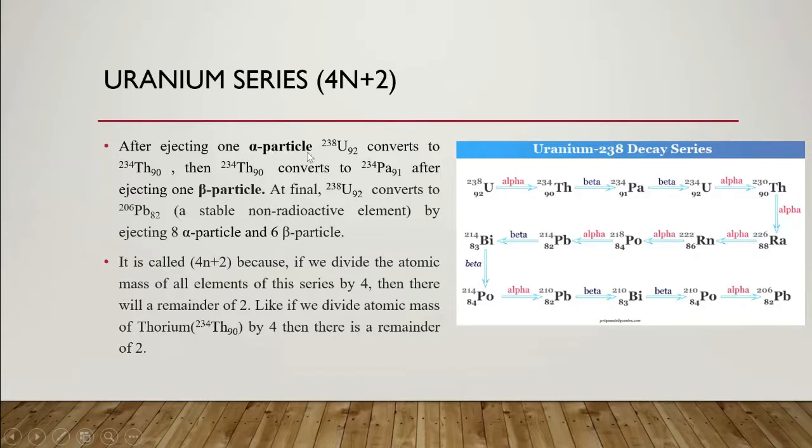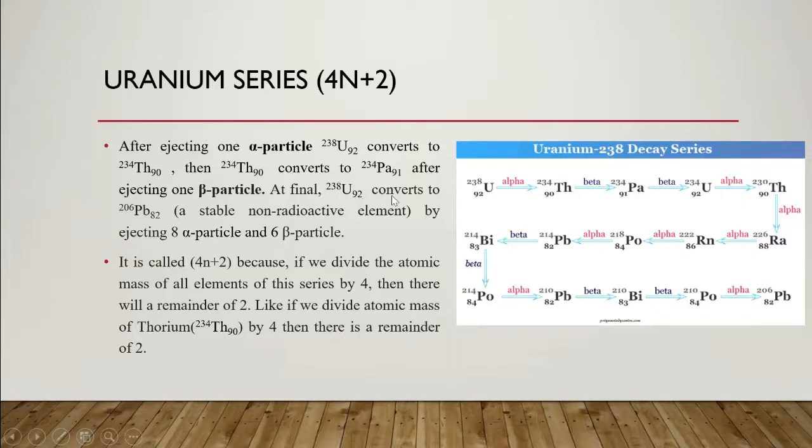After ejecting one alpha particle, uranium-238 converts to thorium. That means 238 minus 4 for one alpha particle gives 234, and the atomic number decreases by 2, so it is 90, which is thorium. Then thorium-234, 90, converts to protactinium-234, 91, after ejecting one beta particle. After ejecting one beta particle, the atomic mass is the same, but the atomic number increases by 1, which is 91.